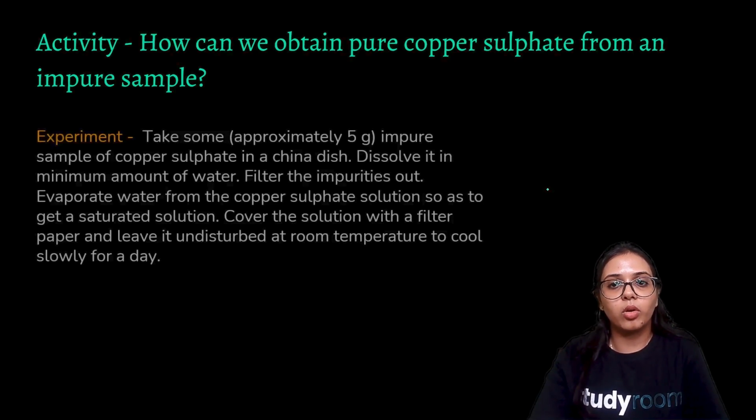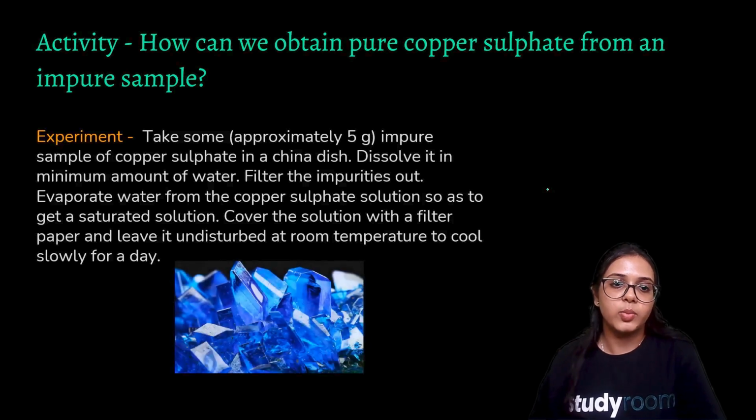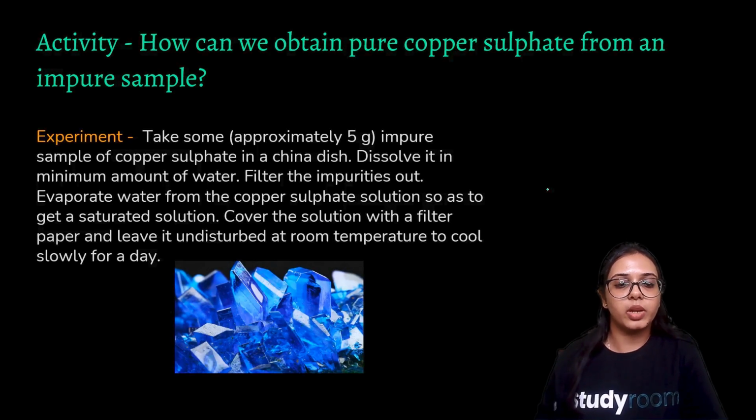How can we obtain pure copper sulfate from an impure sample? We take approximately 5 gram impure sample of copper sulfate in a china dish. We dissolve it in a minimum amount of water. We filter the impurities out. Then we evaporate water from the copper sulfate solution so as to get a saturated solution. Then we cover the solution with a filter paper and leave it undisturbed at room temperature to cool slowly for a day.